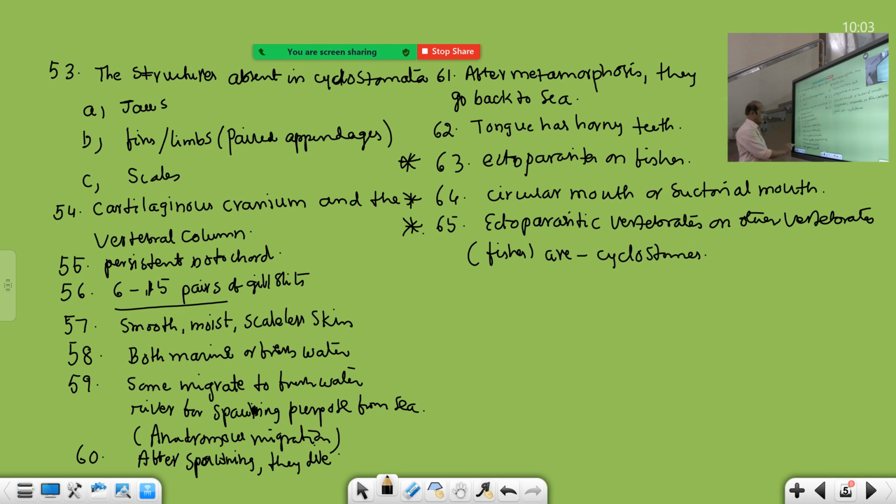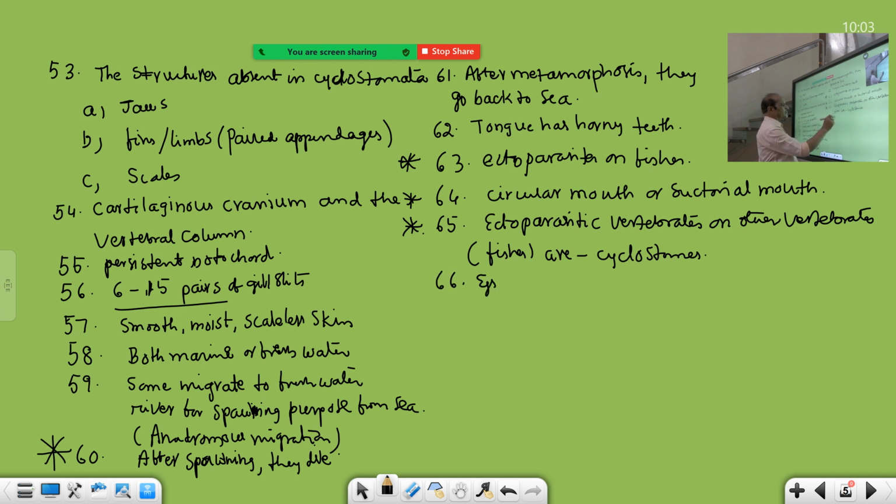After spawning they die, the 60th point also. Very important. Today is a 65 record break. After starting Animal Kingdom, we have covered 65 neat bits. So ectoparasitic vertebrates on other vertebrates. Okay? Now the examples are